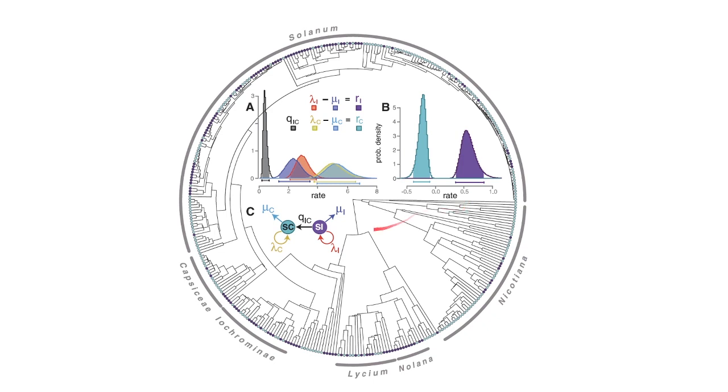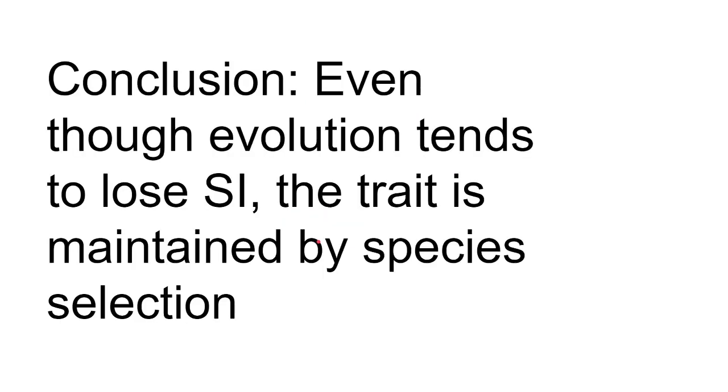And so the overall pattern here is that we have these transitions from incompatible to compatible, but then an excess of extinction. So these species tend to transition and then go extinct. Whereas if you can stay over here in self-incompatible, you might have lower overall rates, but a higher excess of speciation than extinction. The conclusion of this paper is that even though evolution tends to lose self-incompatibility, the trait is maintained by giving an advantage to speciation. So it's being maintained by species selection.